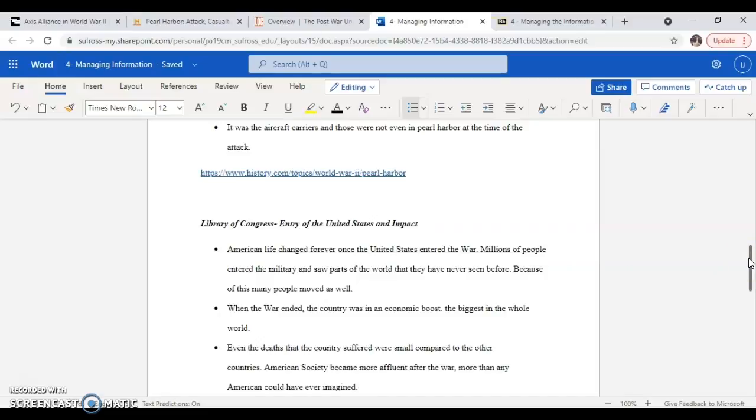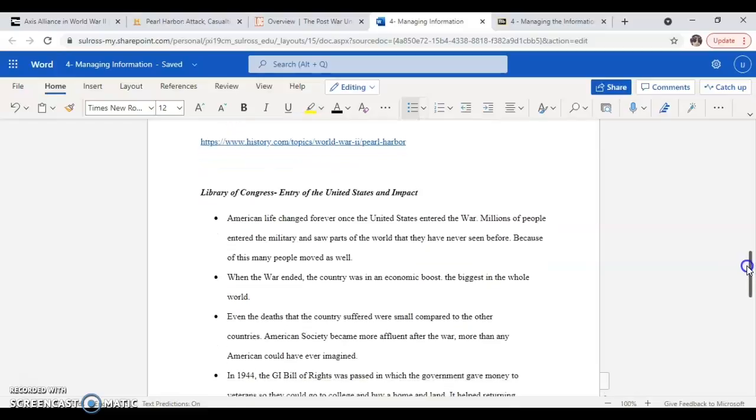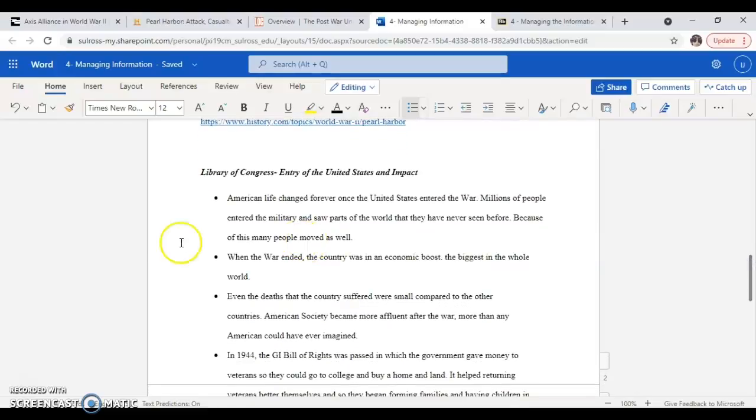That's a fact. Millions of people entered the military and saw parts of the world they had never seen before. People moved everywhere, to the Atlantic, the Pacific, everywhere, like the military does today. So that was a new experience for the American people.